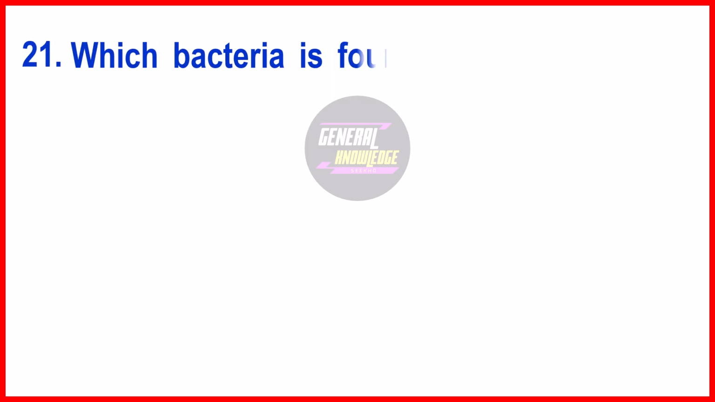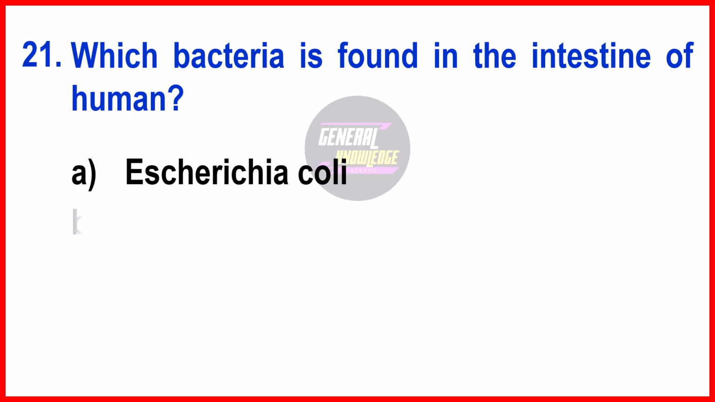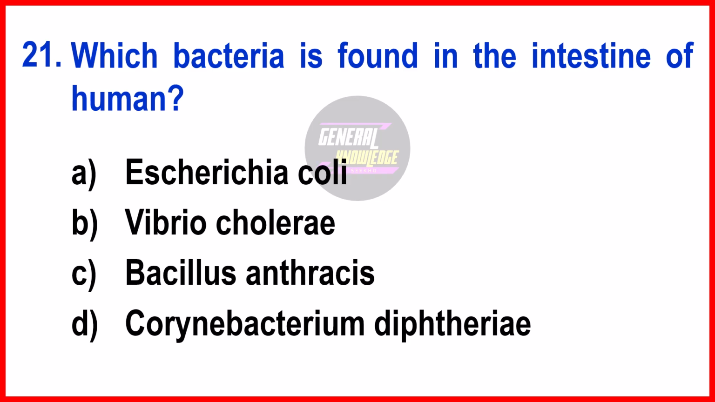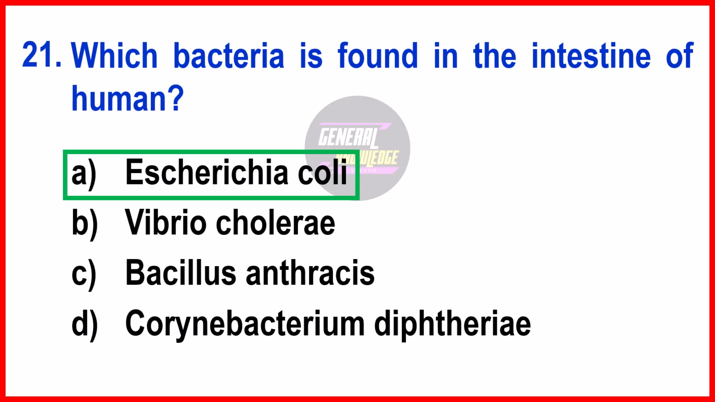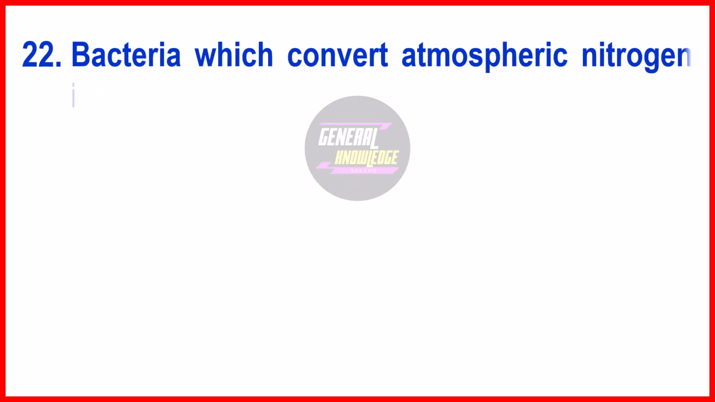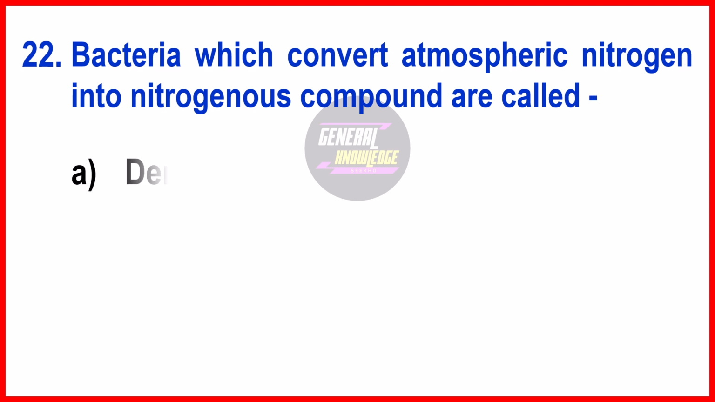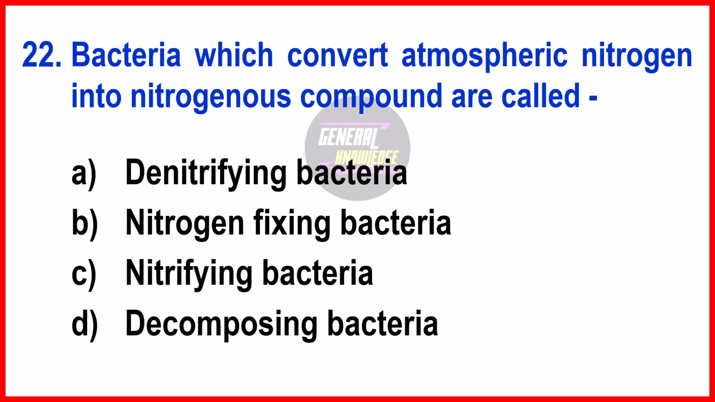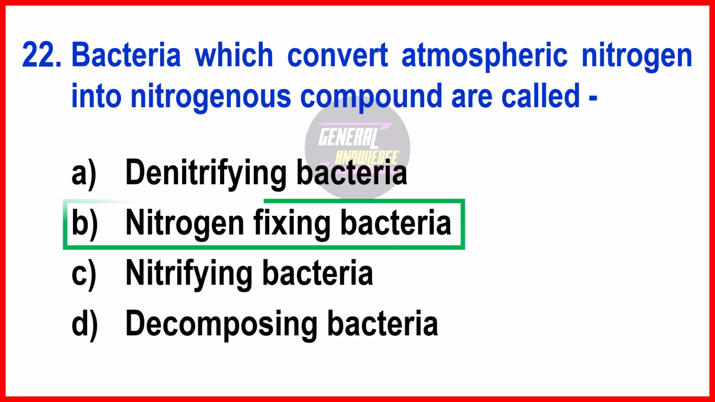Next question, which bacteria is found in the intestine of human? The right answer is option A, Escherichia coli. Next question, bacteria which convert atmospheric nitrogen into nitrogenous compound are called? The right answer is option B, nitrogen fixing bacteria.